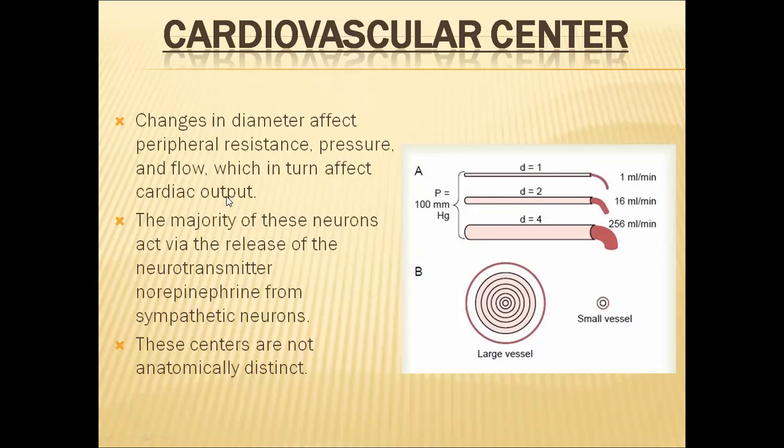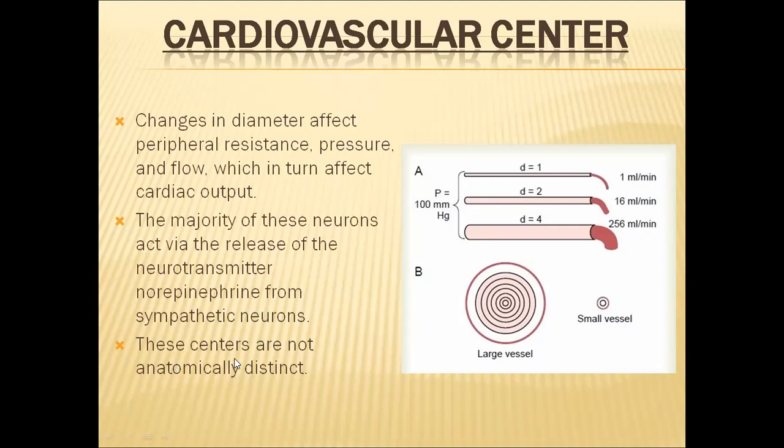What is happening in all these three centers is that neurons are there in these three centers in the cardiovascular center. So these neurons will release neurotransmitters. The neurotransmitter norepinephrine will be released from the sympathetic neurons. So this norepinephrine will increase the heart rate.